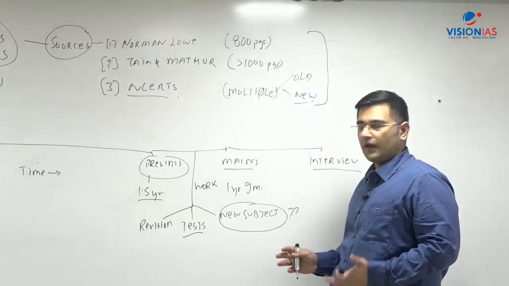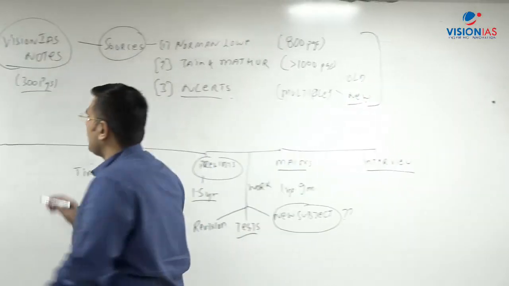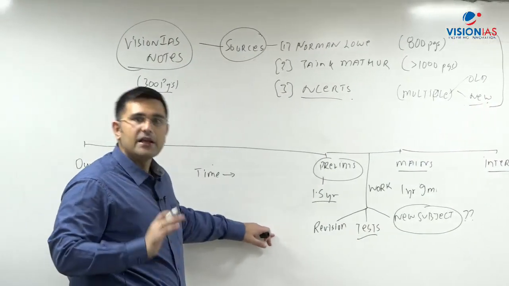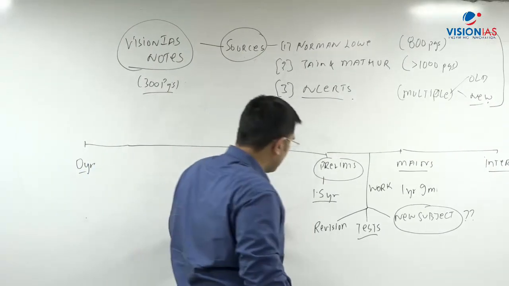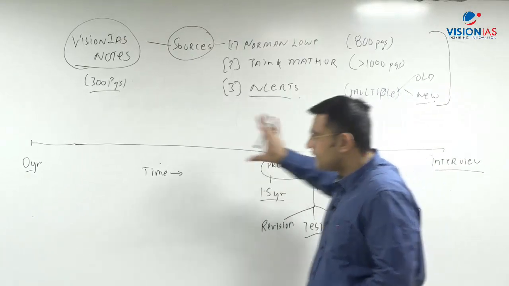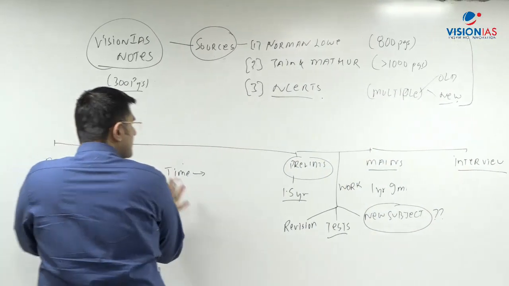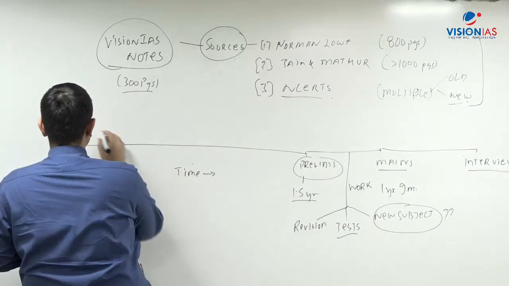Similarly, ethics, and ethics is a whole 250 marks. Therefore, the idea is that when we begin our preparation, as far as possible, we should be doing the subjects which will not come in prelims somewhere in the earlier part. So subjects which do not come in the prelims, which are mains only subjects,